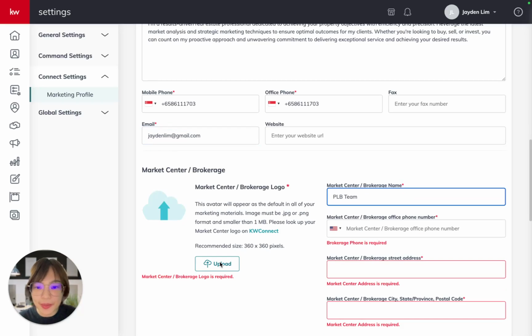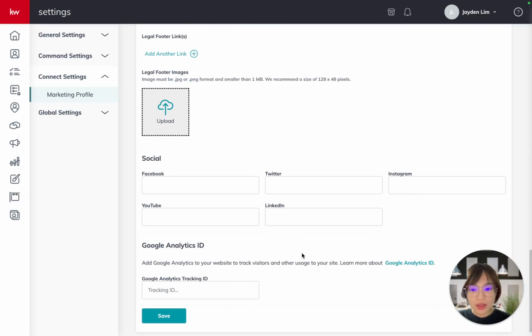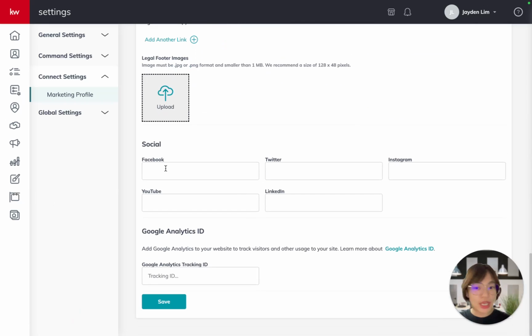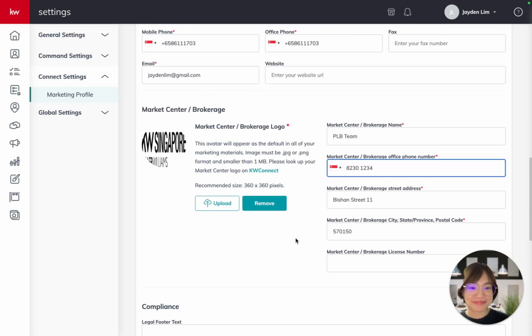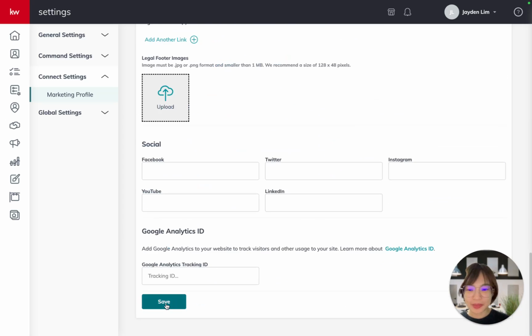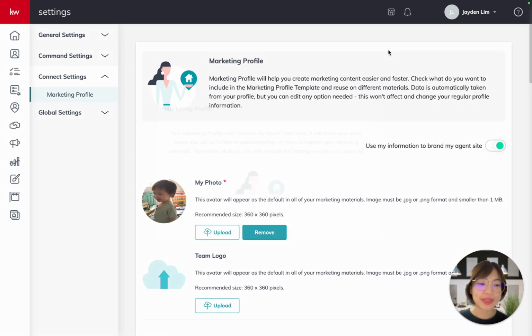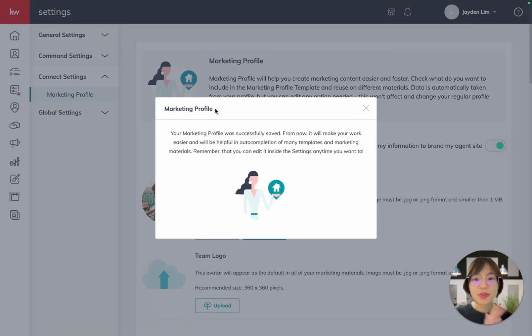Put in the name here. This is where you put in your office logo or your team logo. And you can also put in your social media links here. And once you're happy with it, just click the button save at the bottom. And there you go. Your marketing profile is successfully saved. So we just have the next one to do.